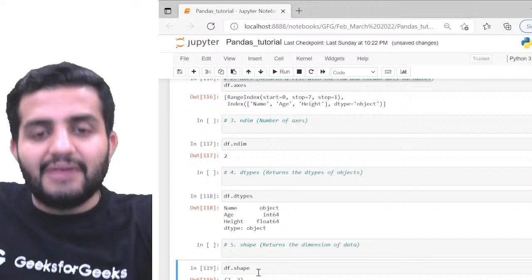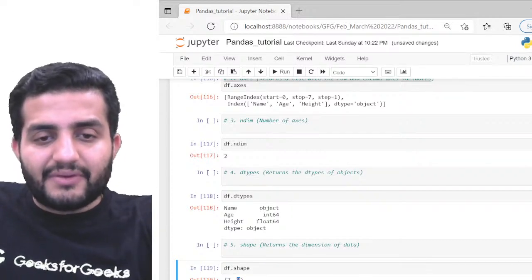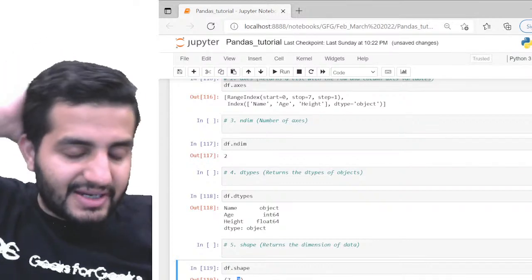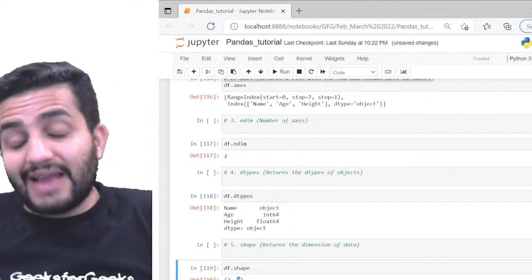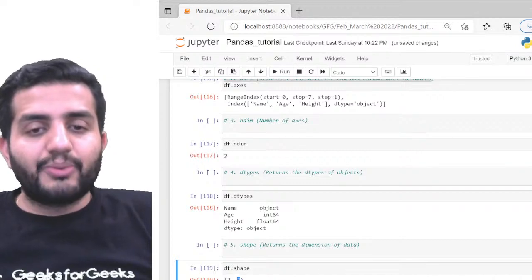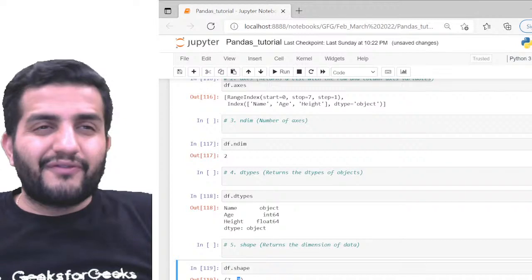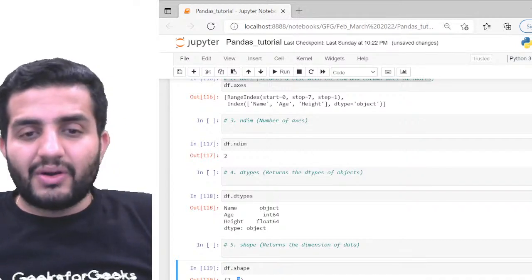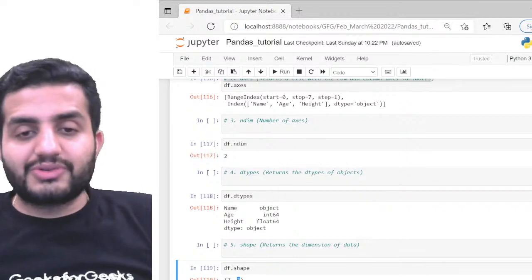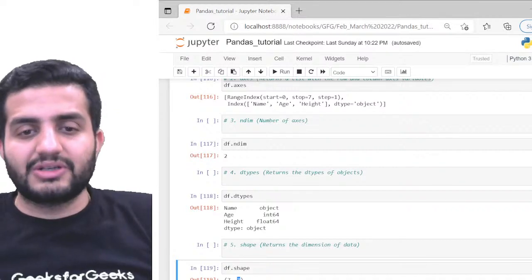Here it's a tuple where the first element is the number of rows and the second element is the number of columns. So 7 comma 3 here is my number of rows and number of columns. If I have a spreadsheet with 10,000 rows and 20 columns, the output would be 10,000 comma 20. Now suppose you performed a join on another table, and then you want to check after joining how many rows and columns the updated data frame has.